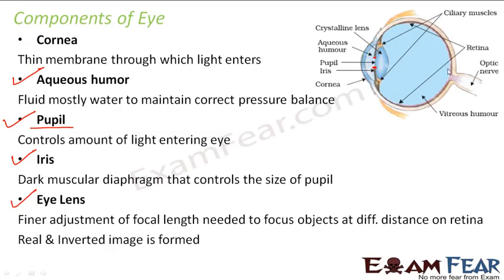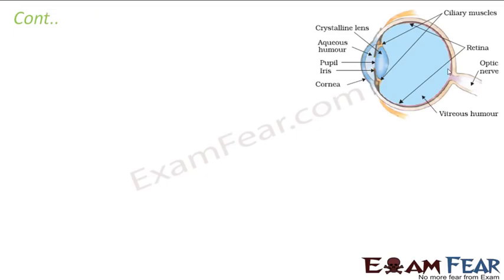Whether the object is far away or near, we always want the image to be formed on the retina. How is that possible? Normally in the case of a lens, as the object distance changes, the image distance also changes. But here we want to keep the image distance fixed. Therefore we need to change the focal length of the lens. So the eye lens changes its focal length and ensures that the image is always formed on the retina.